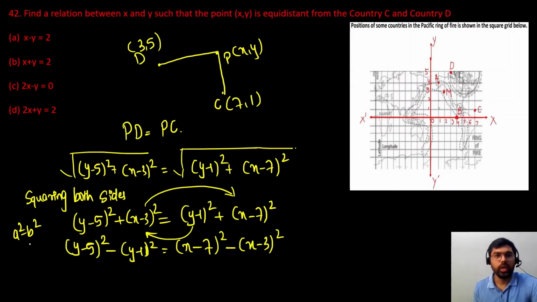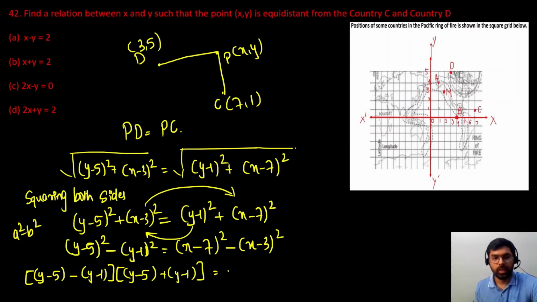We know a square minus b square is a minus b into a plus b. So directly we can write y minus 5 minus y minus 1, then the second bracket will be a plus b, so y minus 5 plus y minus 1. Similarly, in the right hand side I can write x minus 7 minus x minus 3 and x minus 7 plus x minus 3.